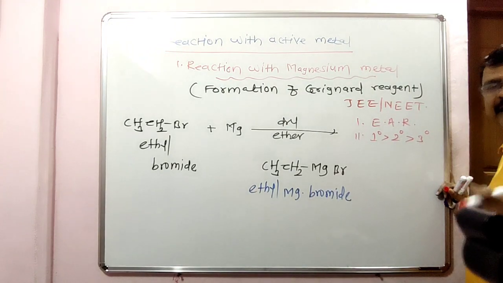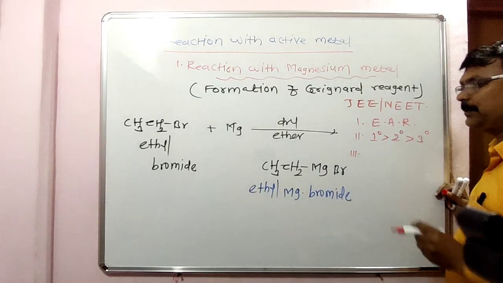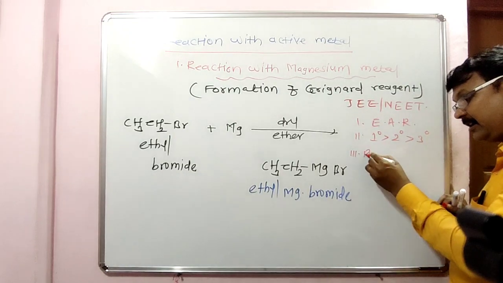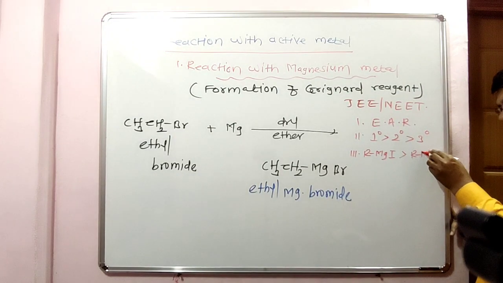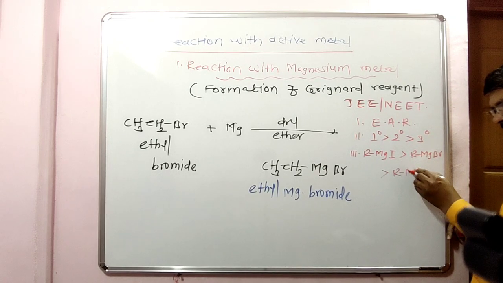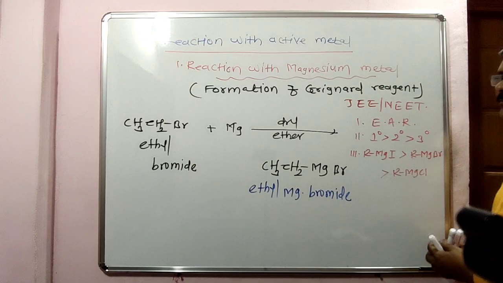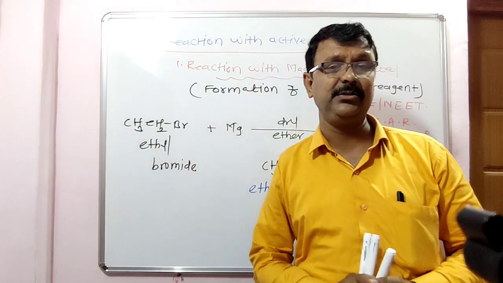Third point: order of reactivity of Grignard reagent is RMgI greater than RMgBr greater than RMgCl. Look, Grignard reagent is used for a lot of chemical reactions.